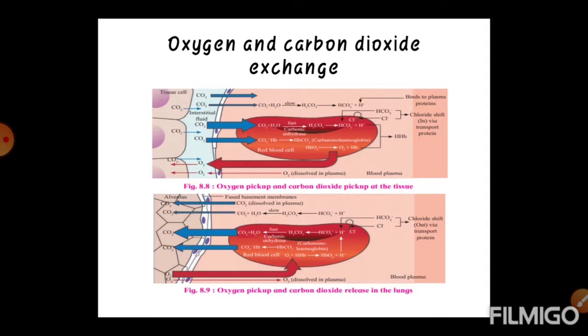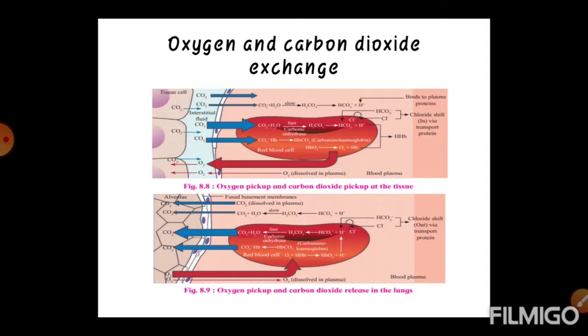HCO3 minus that comes into the plasma joins to Na plus or K plus, forming NaHCO3 or KHCO3. These H plus ions might be expected to lower blood pH, but they are buffered by hemoglobin by the formation of deoxyhemoglobin. At the level of lungs, it responds to the low partial pressure of carbon dioxide of the alveolar air. Hydrogen ions and bicarbonate ions recombine to form carbonic acid, and under the influence of carbonic anhydrase yield carbon dioxide and water.